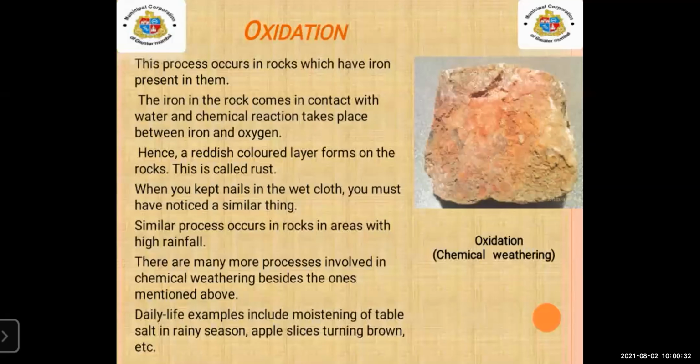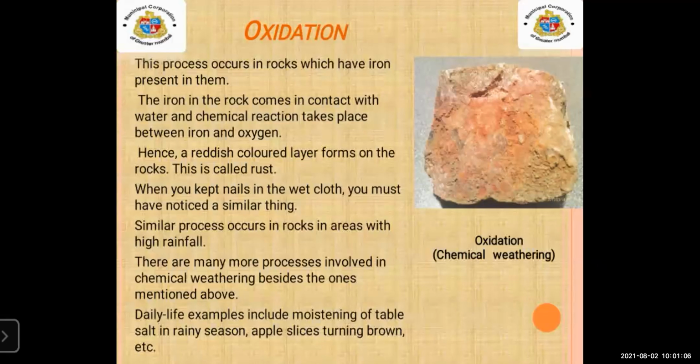The iron in the rock comes in contact with water, and a chemical reaction takes place between iron and oxygen. When the iron is in contact with the water, that time a chemical reaction takes place between iron and oxygen.